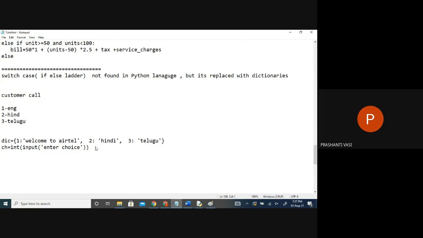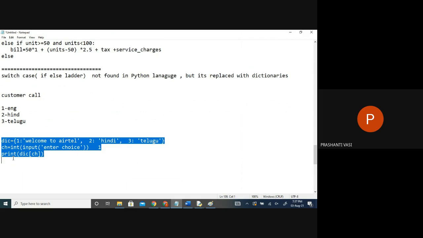Now, which language should I search, or can I say from the dictionary of which element? What will be the output on the screen if user entered 1? English, right? It's not difficult. You are not writing Welcome to Airtel. So this code is the smallest code compared to that if else ladder. The if else ladder is such a lengthy one.